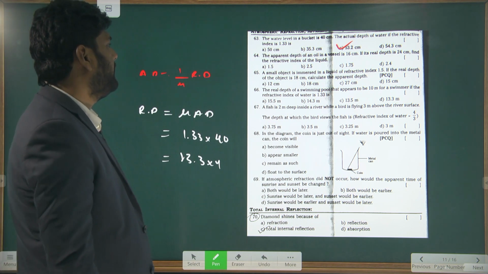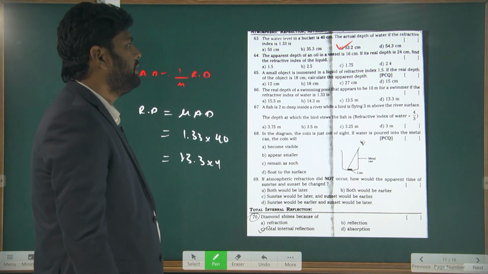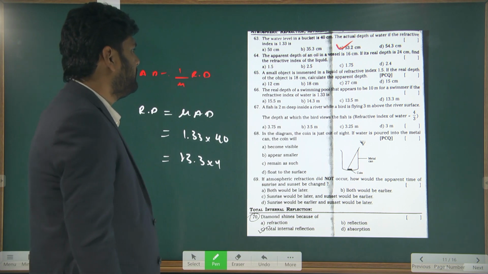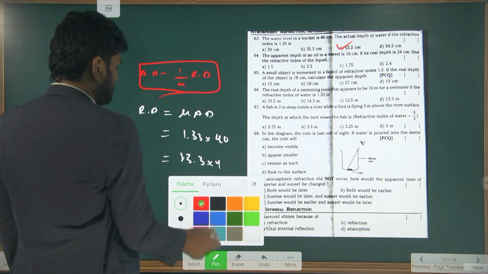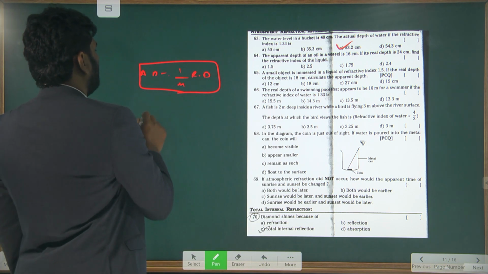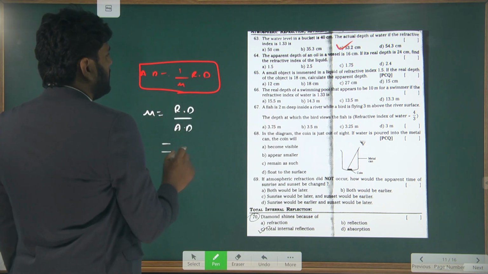And next, the apparent depth of the oil in a vessel is 16 centimeter. If the real depth is 24 centimeter, find the refractive index of the medium. So same formula, we are supposed to use this formula. They are asking to find mu is equal to real depth by apparent depth.